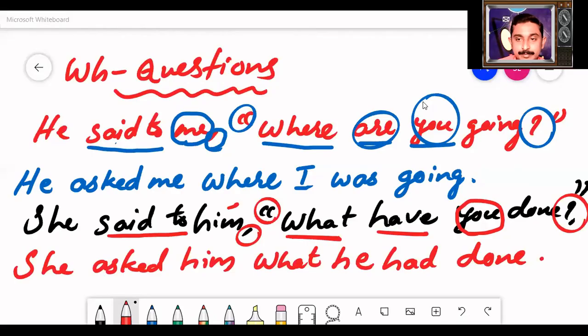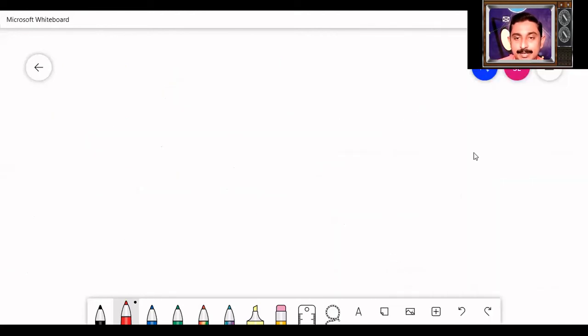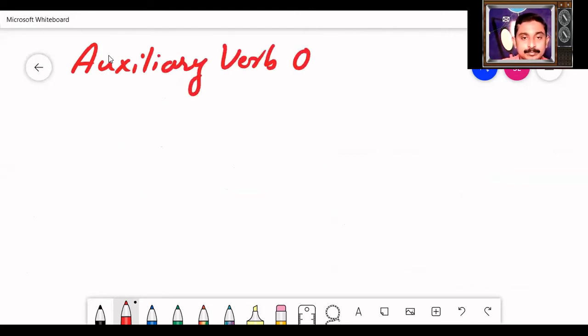So these are some examples of interrogative sentence, WH questions. Now let me explain, when you get an auxiliary verb question, how do you change it into indirect speech? Auxiliary verb questions.